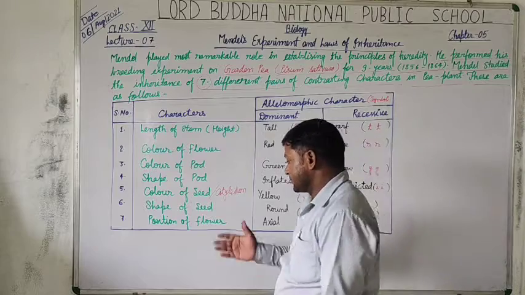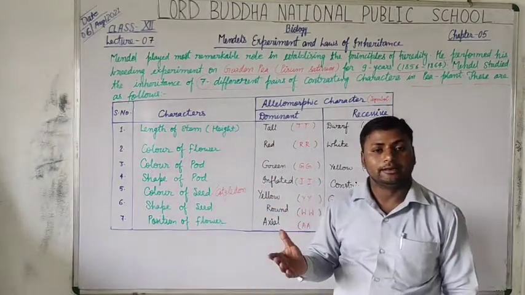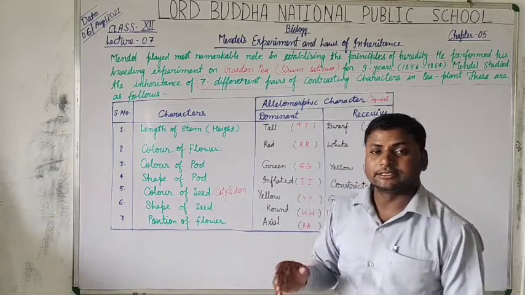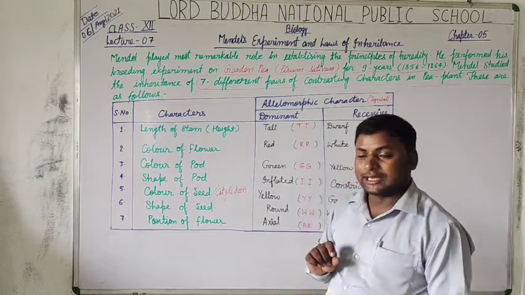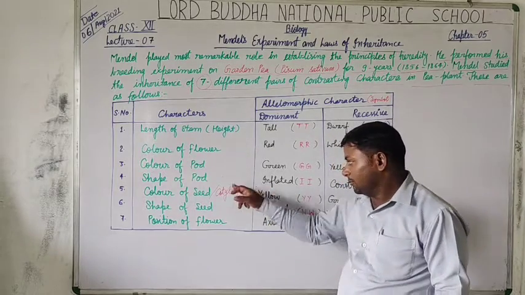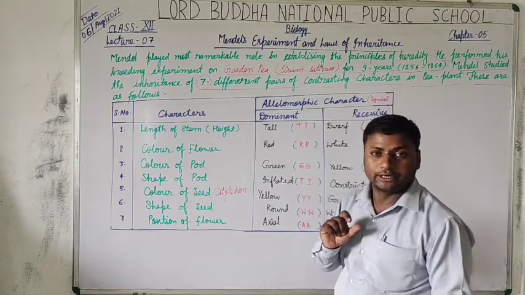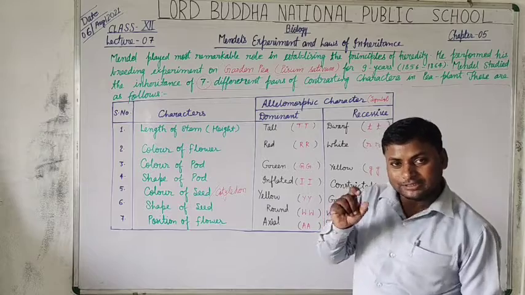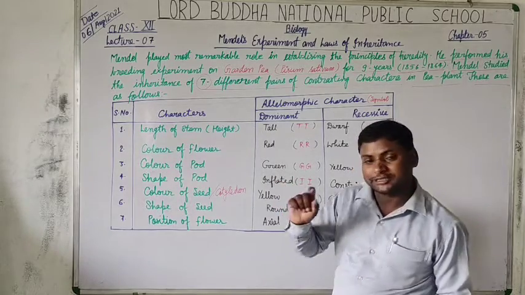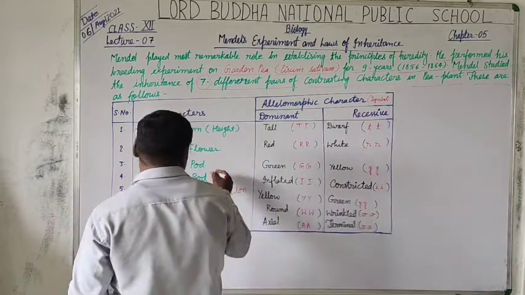Next is the shape of pod, students. When the shape of pod is inflated, it means when seeds are fully developed in size, then the pod is inflated. It means swelled up condition. The legume remains in swelled up condition, or the pod remains in swelled up condition. Here students, pod and legume.